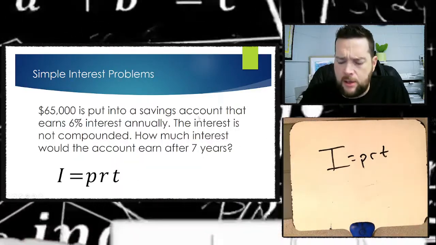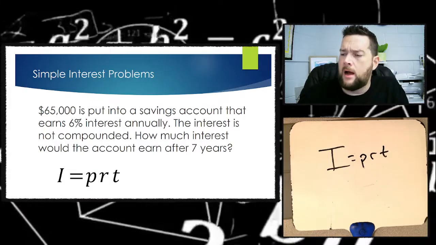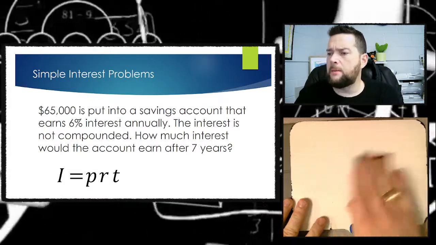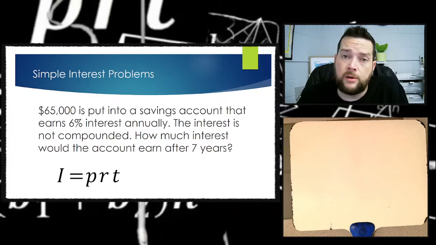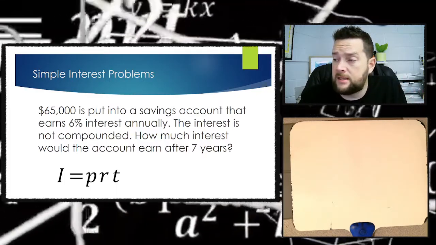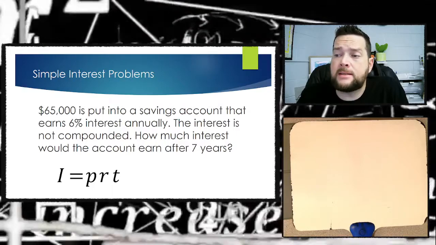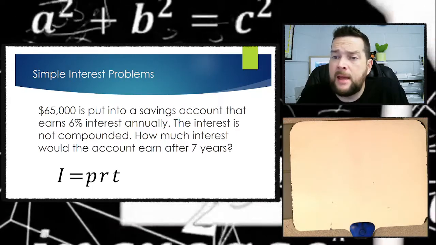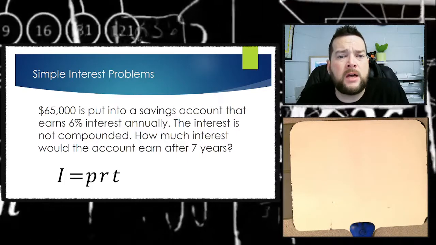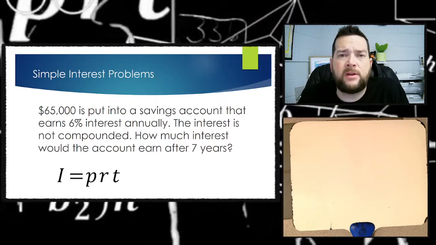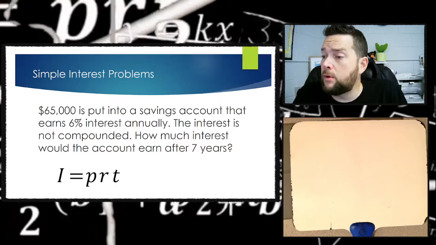All right, let's go to a problem now. We see this problem: $65,000 is put into a savings account. So there you go, this is money being put in. It's savings, and it earns 6% interest annually. The interest is not compounded. How much interest would the account earn after 7 years?